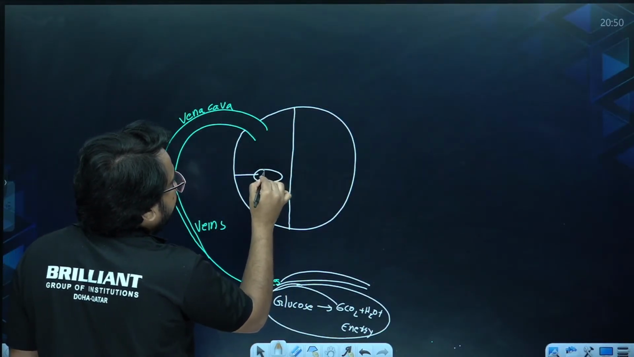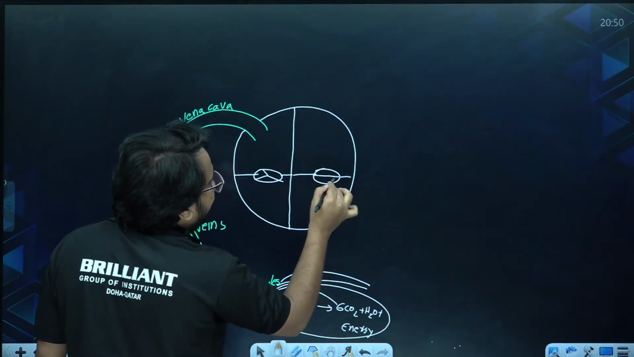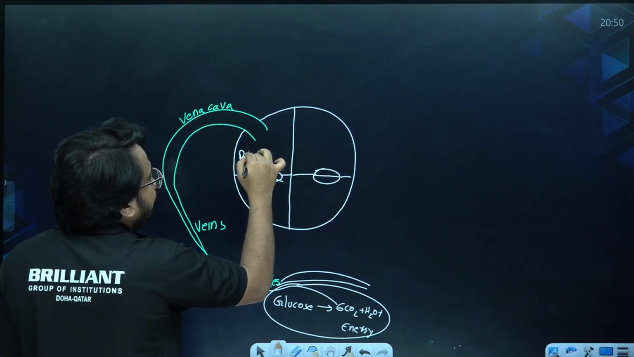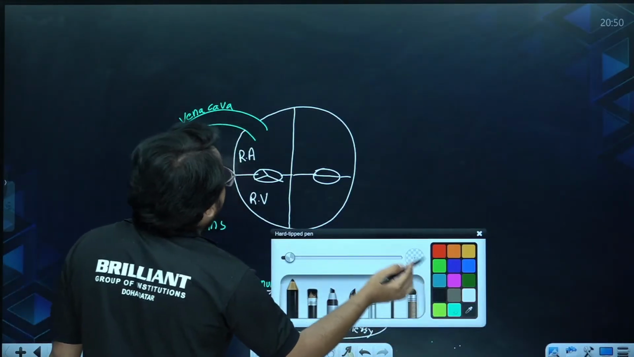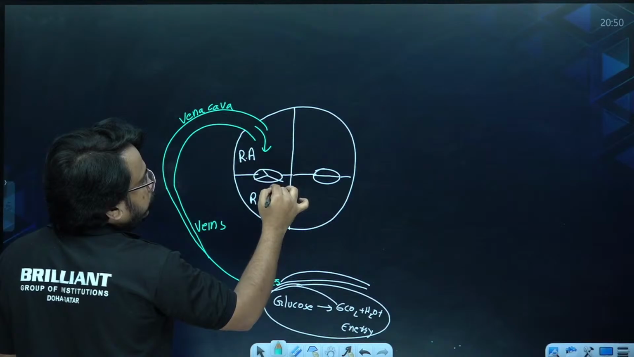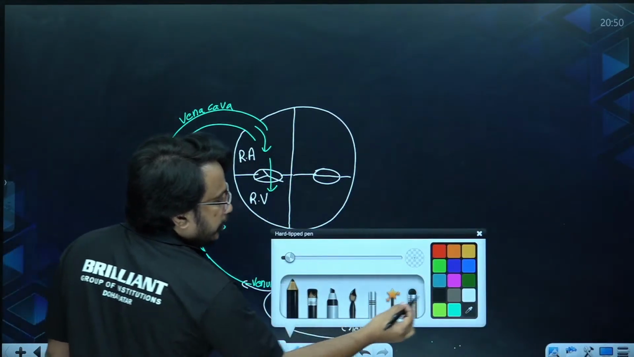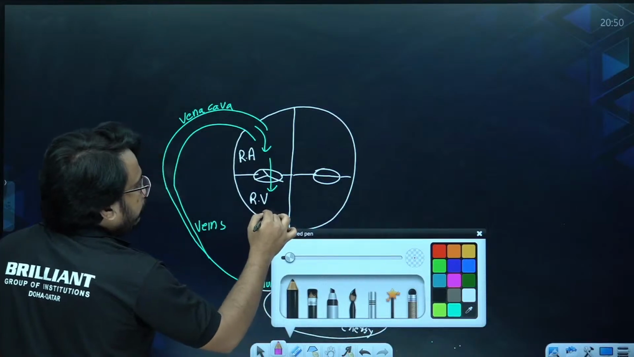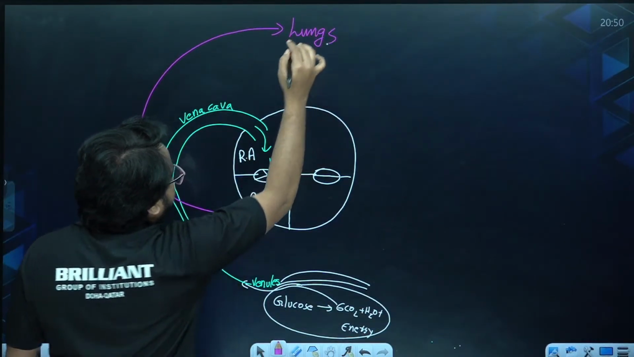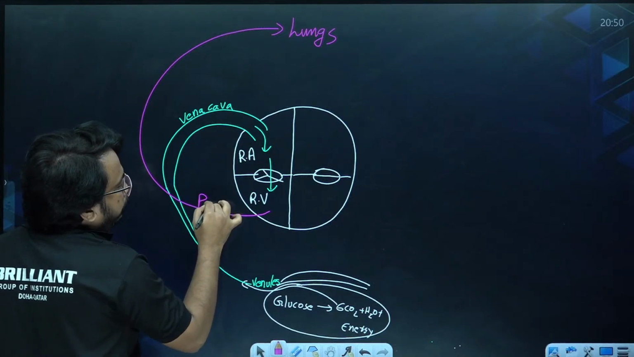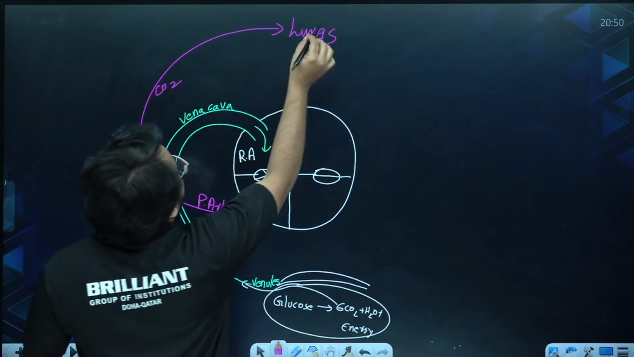So here there is a tricuspid valve, and here there is a bicuspid valve in the heart. These are the 4 chambers of the heart. This is the right atria, this is the right ventricle. So the deoxygenated blood from the vena cava enters into the right atria, then it moves to the right ventricle. From the right ventricle, this blood will be taken away to the lungs by the pulmonary artery. That is the only artery that is carrying deoxygenated blood.